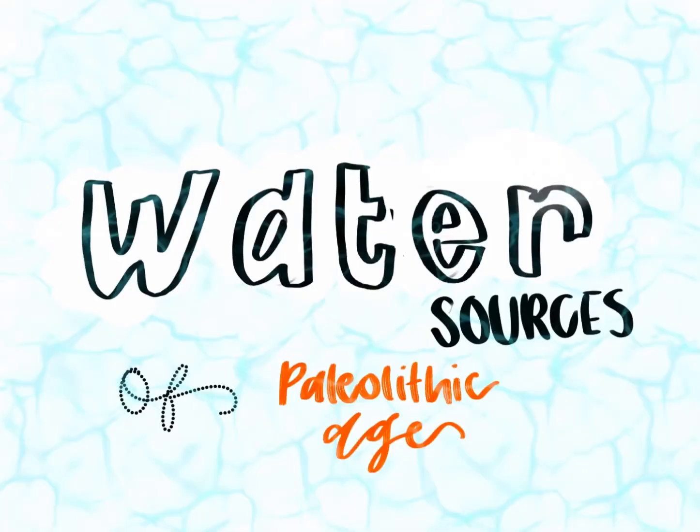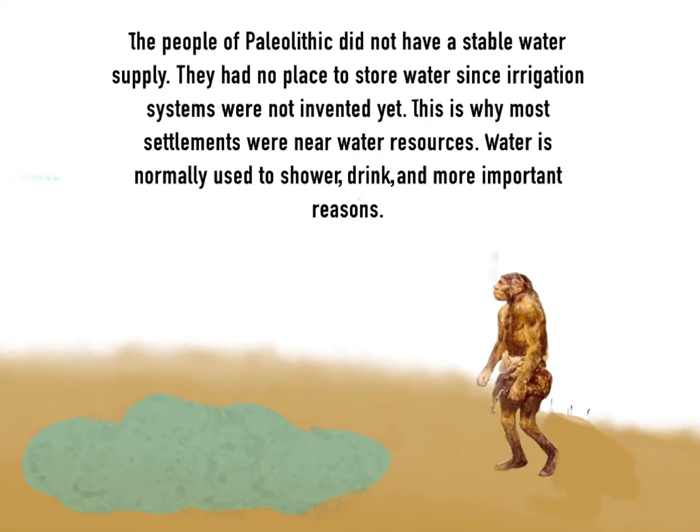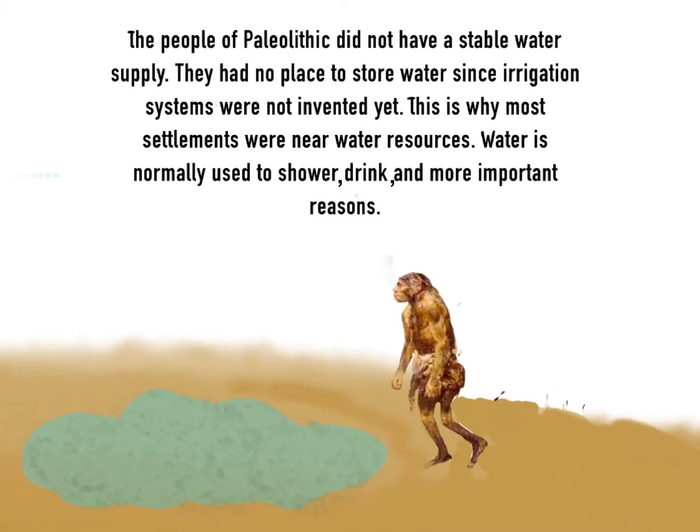Water sources of the Paleolithic age. The people of the Paleolithic did not have a stable water supply. They had no place to store water since irrigation systems were not invented yet. This is why most settlements were near water sources. Water is normally used to shower, drink, and for more important reasons.